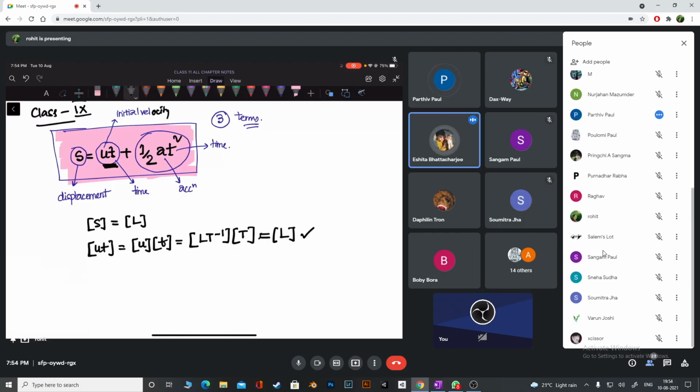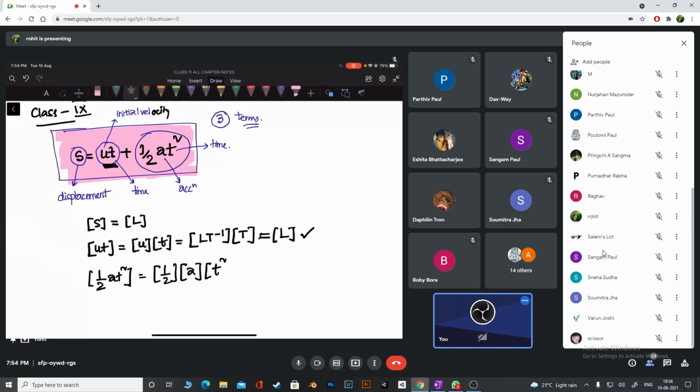Yes, sir. Okay, so now check. Then we have ut, and the last term is half at square. Let's check that also. I must write the dimension of half, then the dimension of a, then the dimension of t square, but half doesn't have a dimension, so I can forget about that.